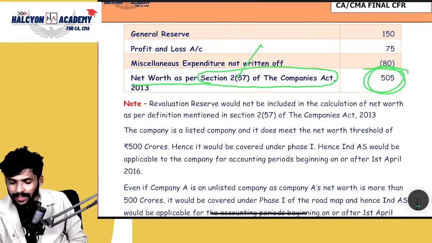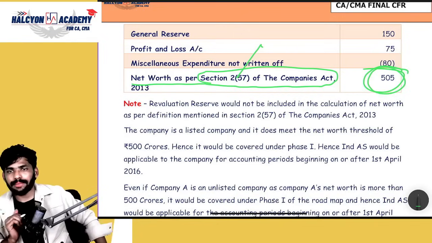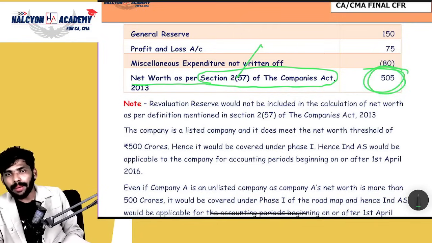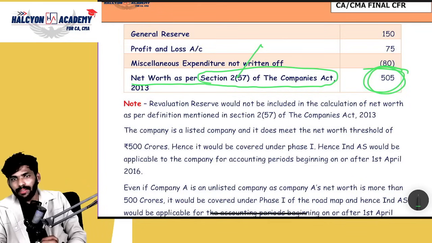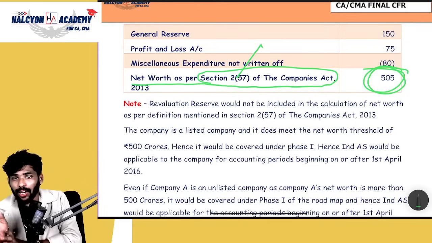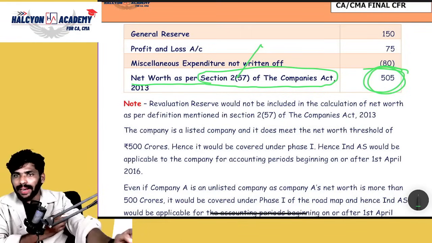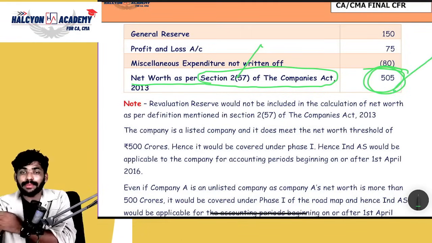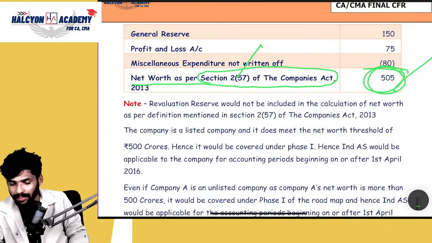Okay, how much net worth? 505. Now tell me, if the net worth is 500 crores or more, Ind AS will be applicable from which year? First of all, you need to check whether it is a listed entity or not. It is listed, yes, the question is clearly saying that it is a listed entity. Now the net worth is 500 crores or more or not? Yes, it is 505, which means more than 500 only. Then Ind AS is applicable from which year?